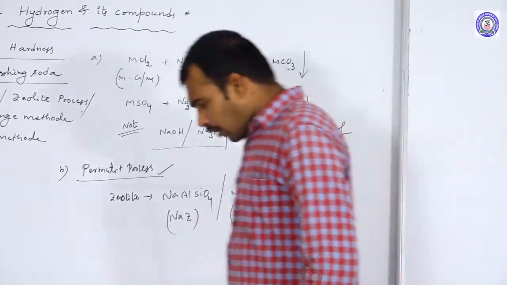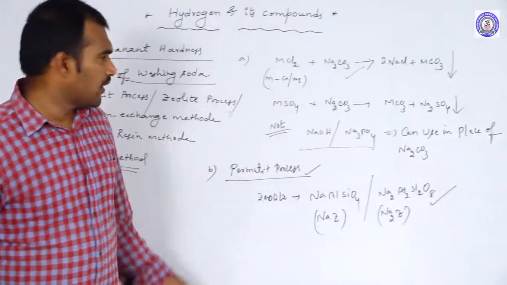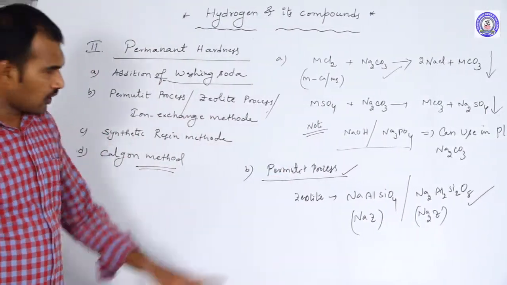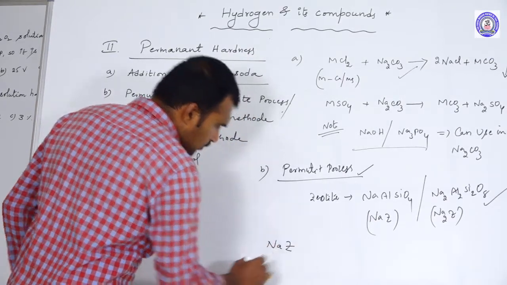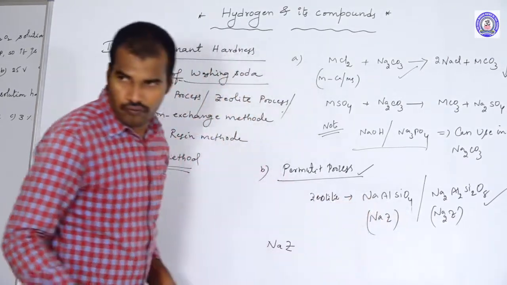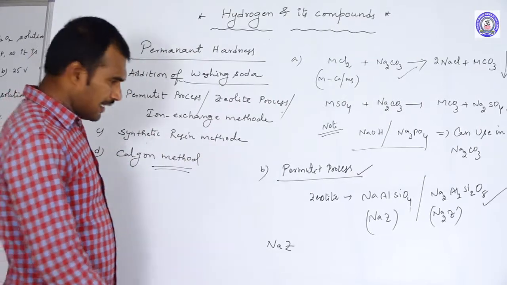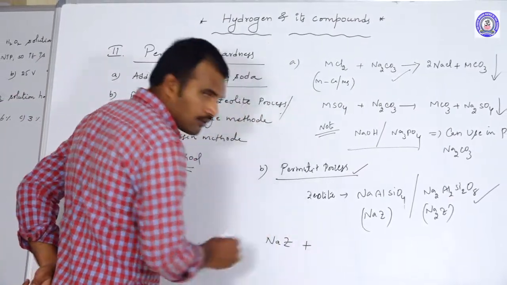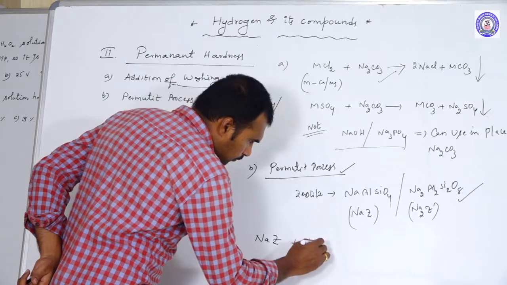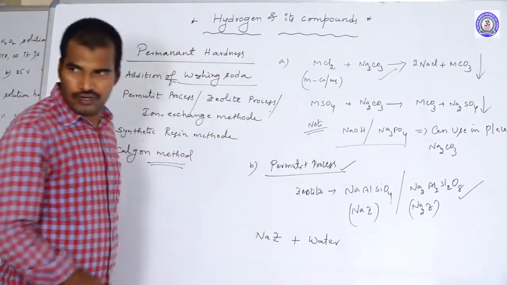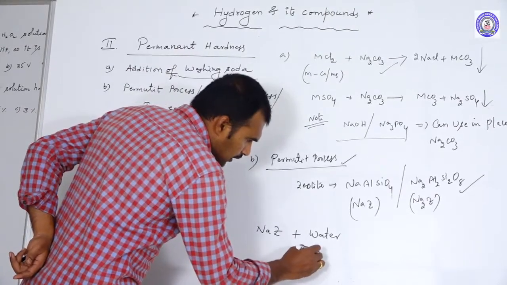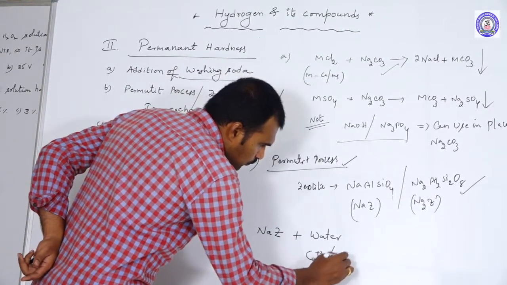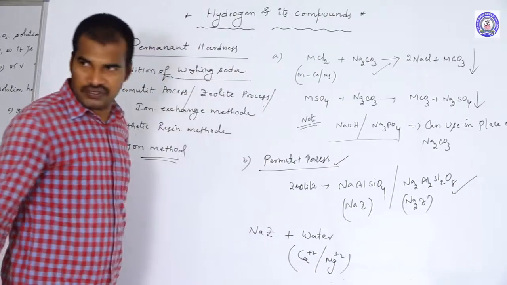Now, how can we remove the permanent hardness by using these zeolites? I am representing this as NaZ, where Z indicates AlSiO4. To this NaZ, if you add water, that is hard water, what are the cations present in that water? Ca2+ or Mg2+. Any one of the cations is present.